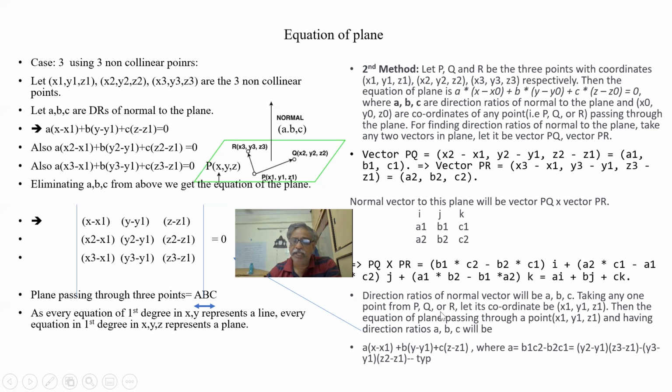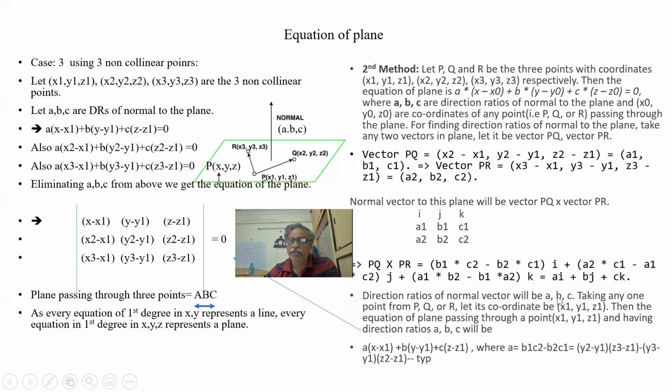Then the equation of the plane is A into (x minus x1) plus B into (y minus y1) plus C into (z minus z1) is equal to 0.